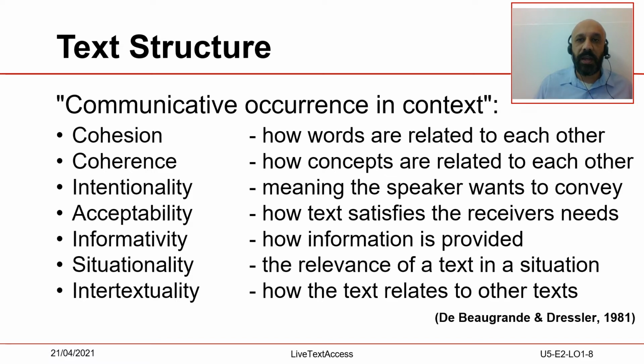The first one is cohesion. Cohesion refers to the way words are related to each other. It is the grammatical relations between words. When subtitling, the speaker may make use of other tools to make a text cohesive, grammar mistakes included. These mistakes are automatically filtered by the audience.